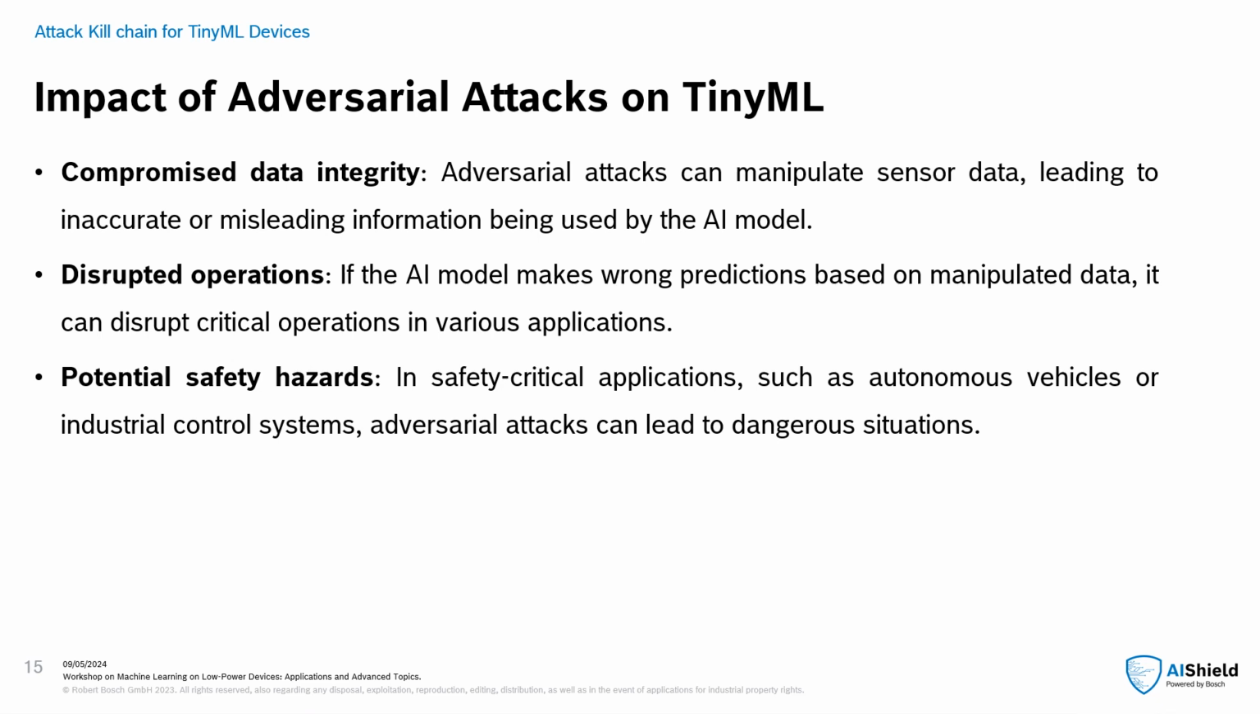From the current experiments, we can see that AI models deployed on tiny devices are vulnerable to adversarial attacks. This adversarial attack poses a serious threat by compromising data integrity. Attackers manipulate sensor data with subtle alterations that are imperceptible to the human eye but can fool the AI systems. This adversarial data leads the AI to make incorrect decisions, disrupting critical operations in various applications. In safety critical areas like autonomous vehicles or medical diagnostics, these attacks can create serious problems.